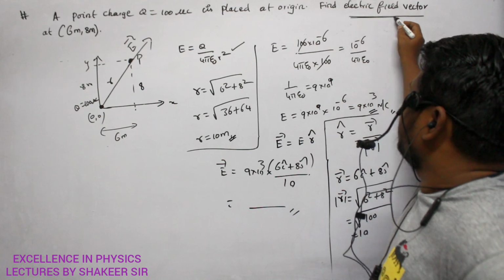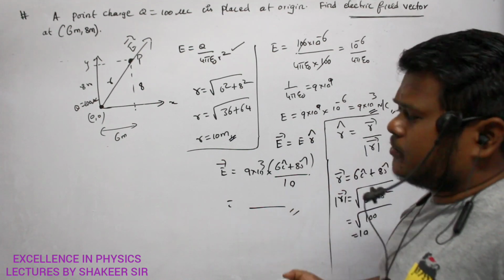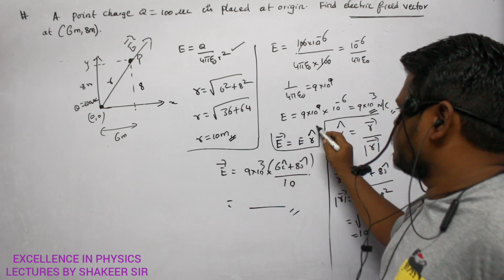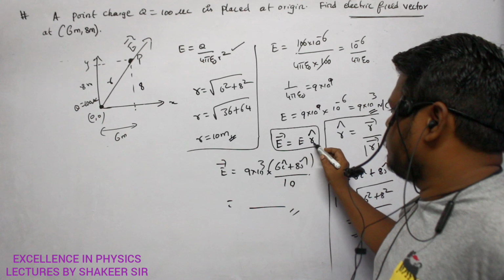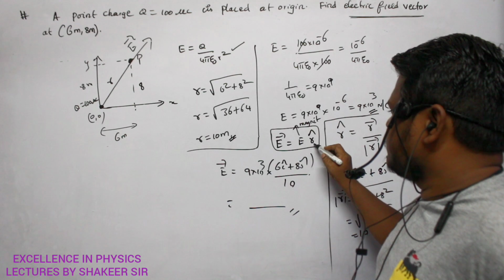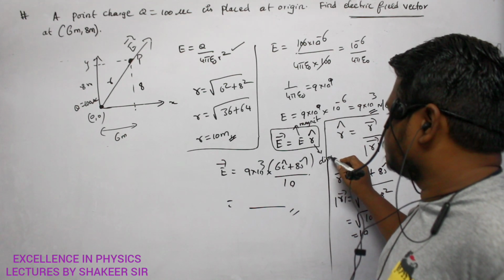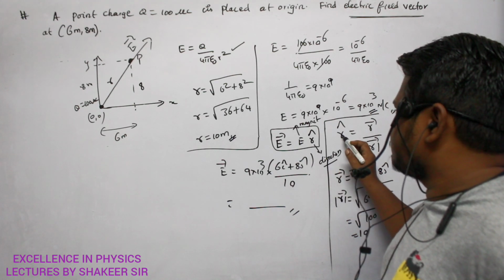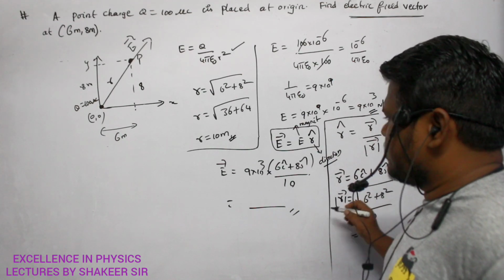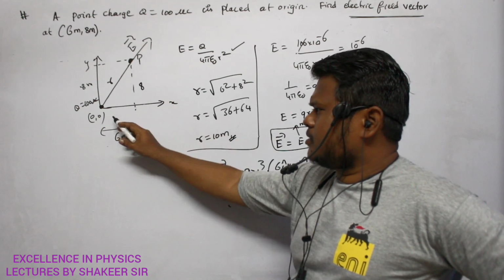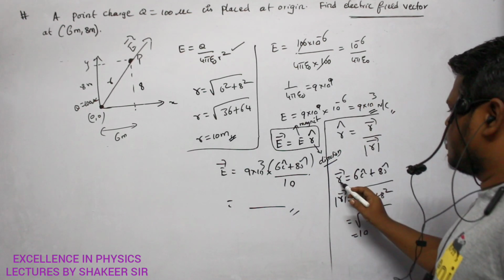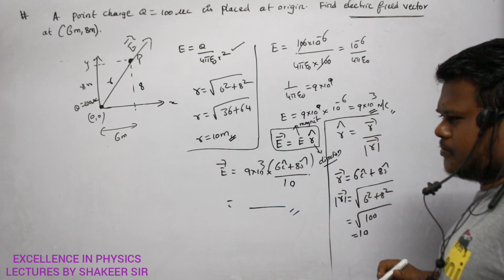He is asking for the electric field vector. Electric field vector means direction also should be present. So electric field can be written like this: E dash is equal to E into R cap. What is this E? This is the magnitude. And this R cap is the direction. R cap can be written as R dash divided by its magnitude. R dash is already given, no? It has a length of 6 meters along the x-axis and 8 meters along the y-axis. So R dash can be written as 6 i cap plus 8 j cap.